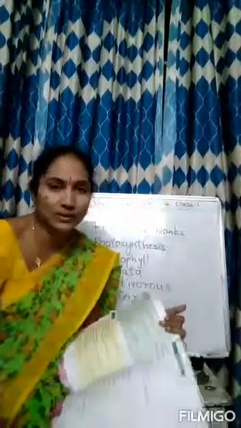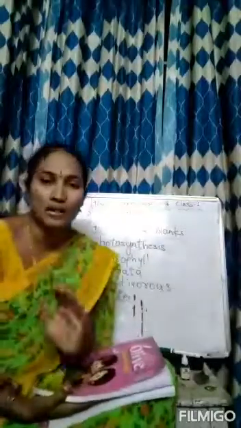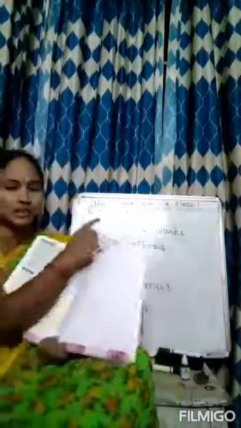And the homework is for you to write the fill in the blanks. Here they have given the questions. Along with the questions you have to write answers. I have written the answers on the board, but not just answers. You have to write the whole sentence. Like first one, plants prepare food by a process called dash. How does the plant prepare the food? By the process of photosynthesis.